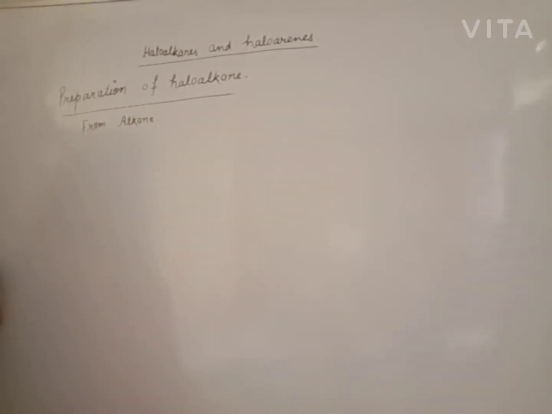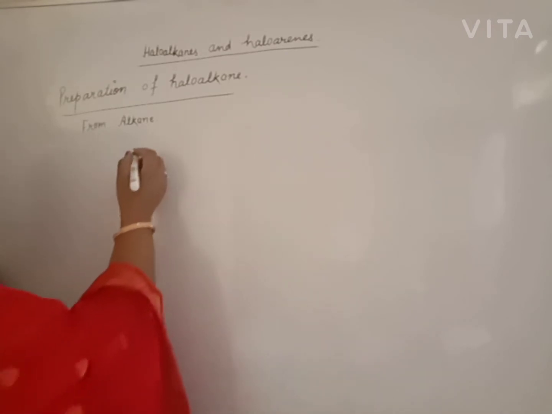Haloalkane can be prepared from alkane by substitution reaction. Alkane is the least reactive compound. They have little affinity to react with others due to saturation. All bonds are single, but it shows substitution reactions under some conditions.